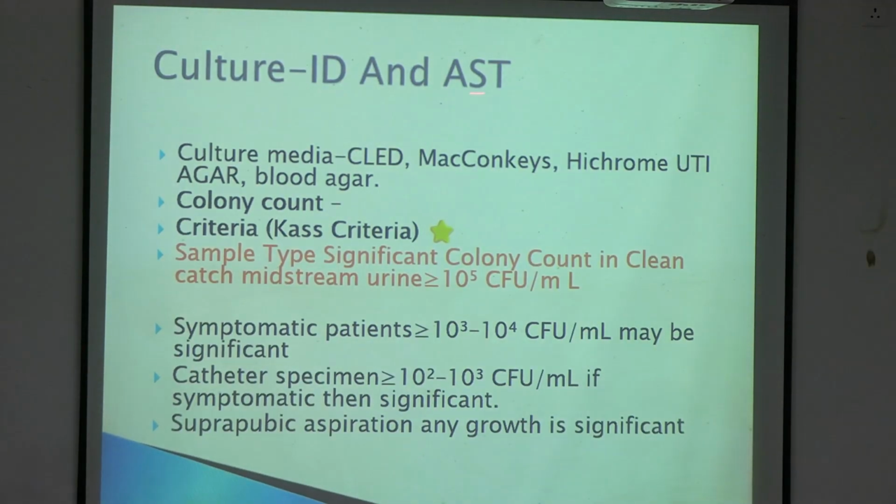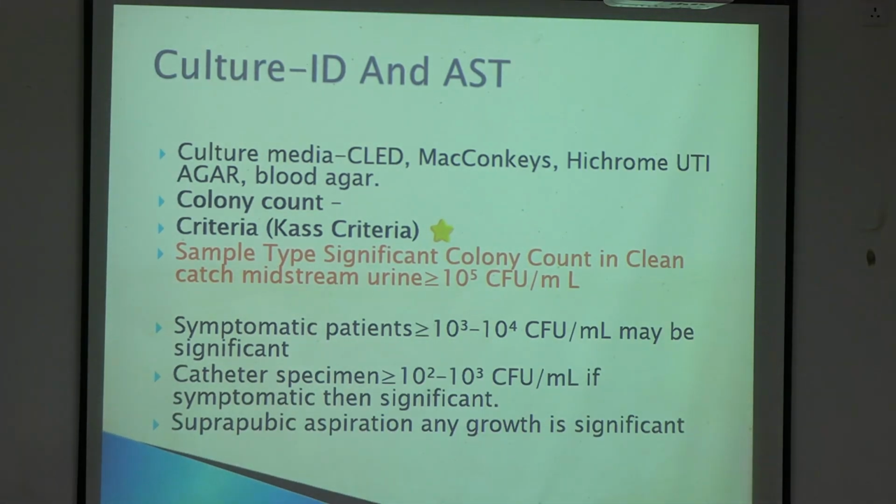Next is culture, ID and AST. Culture media are CLED, MacConkey's, HiChrome UTI agar, blood agar. You have to know all the media, okay? Then you have the colony count, and this colony count has to be done, and then the criteria is the CAST criteria.